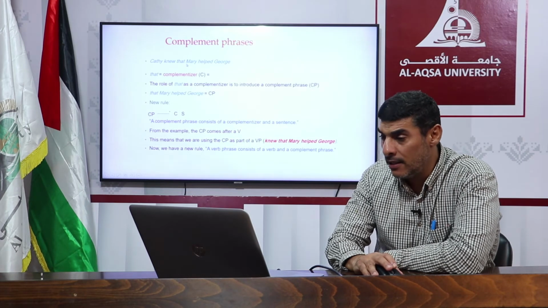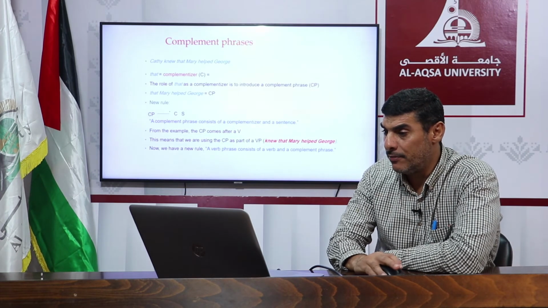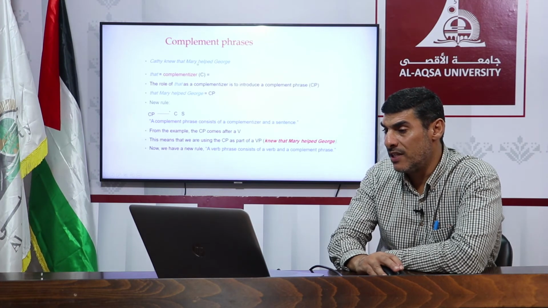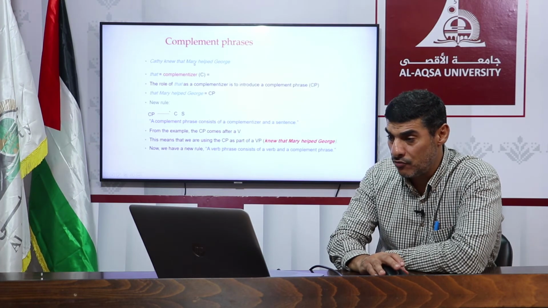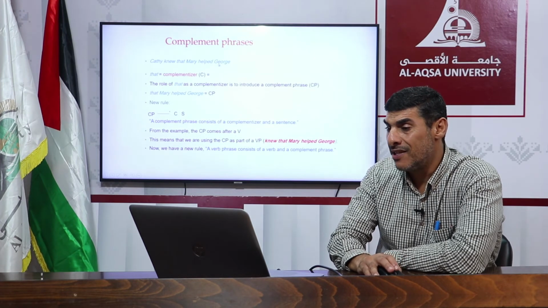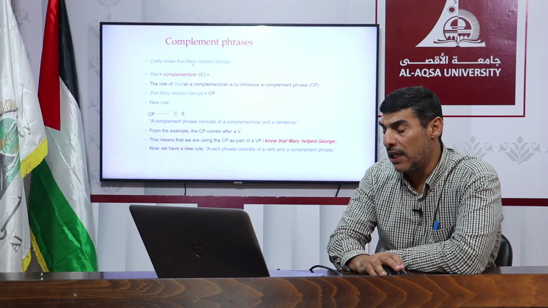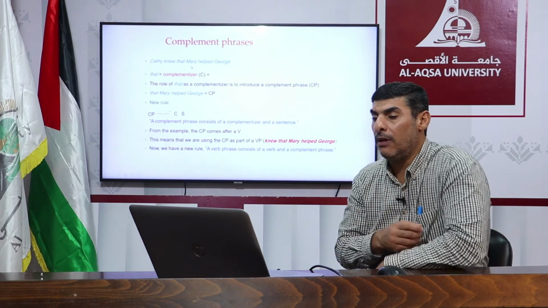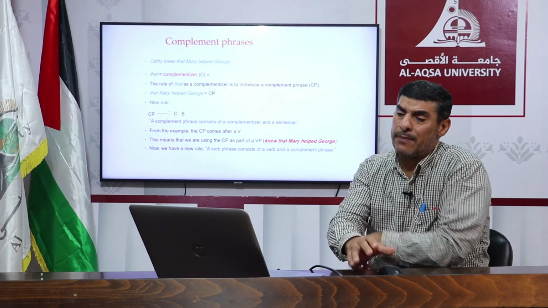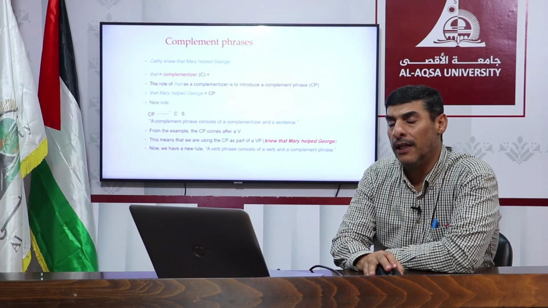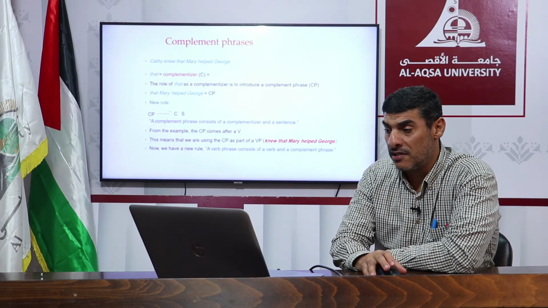We have Mary is a subject, and helped is a transitive verb, and George is an object. So once again, Mary is the subject, and helped is the verb, and George is the object. So once again, this is a clause functioning as an object, and some grammarians call it complement phrase, but I don't agree with this. I would rather call it complement clause because this is a clause.